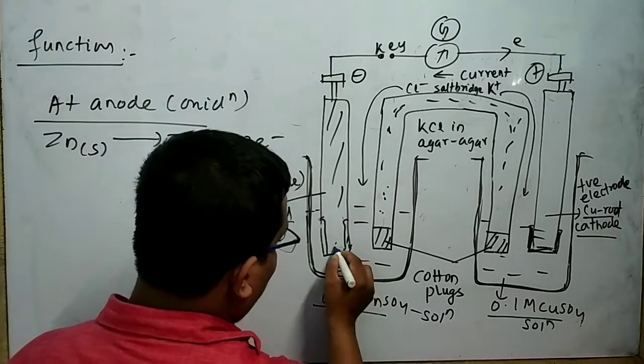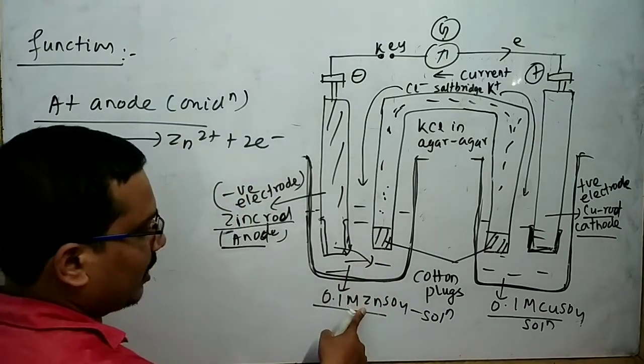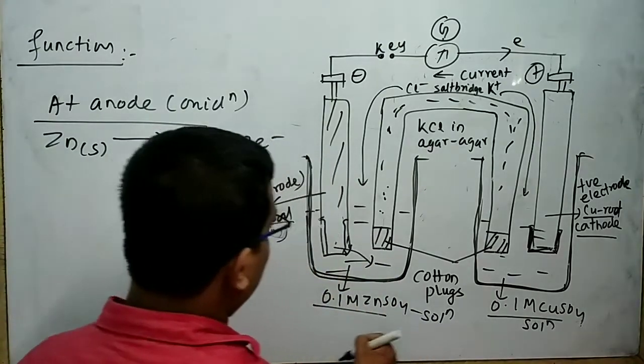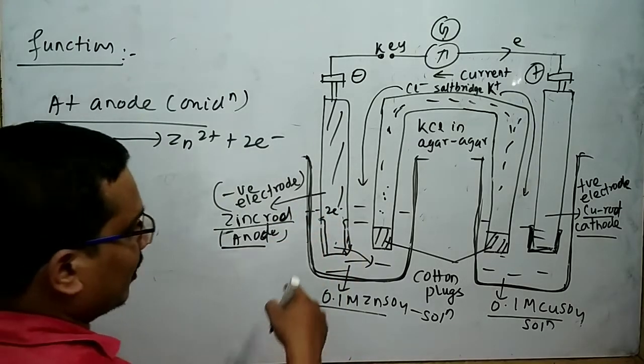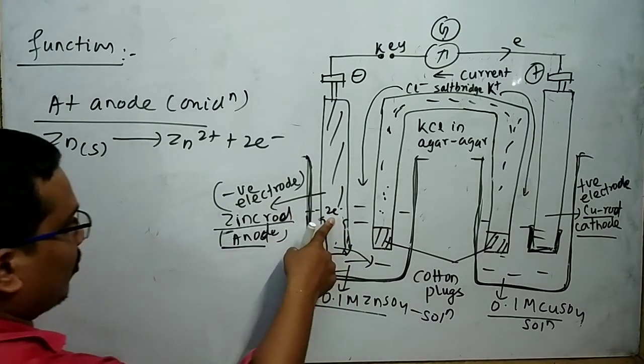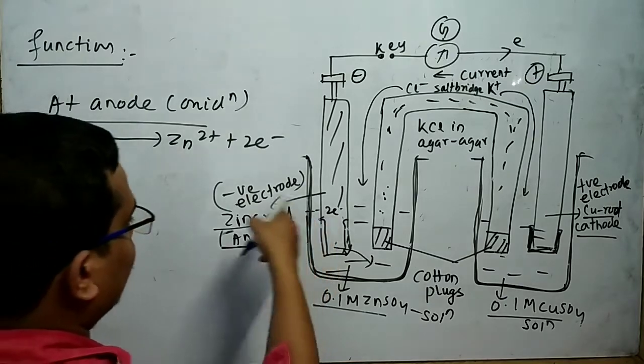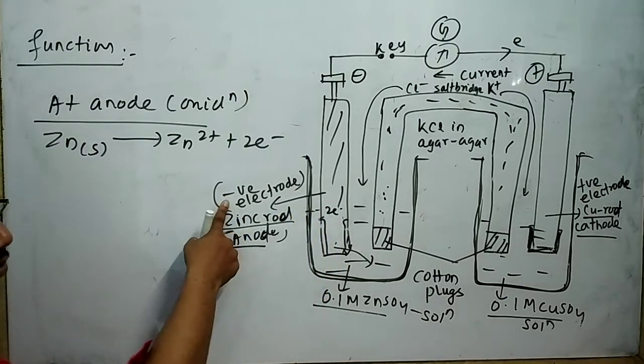Now the Zn2+ ion goes to the zinc sulfate solution and the 2 electrons remain here. As a result, the electron density on this electrode increases. That's why this is called the negative electrode.